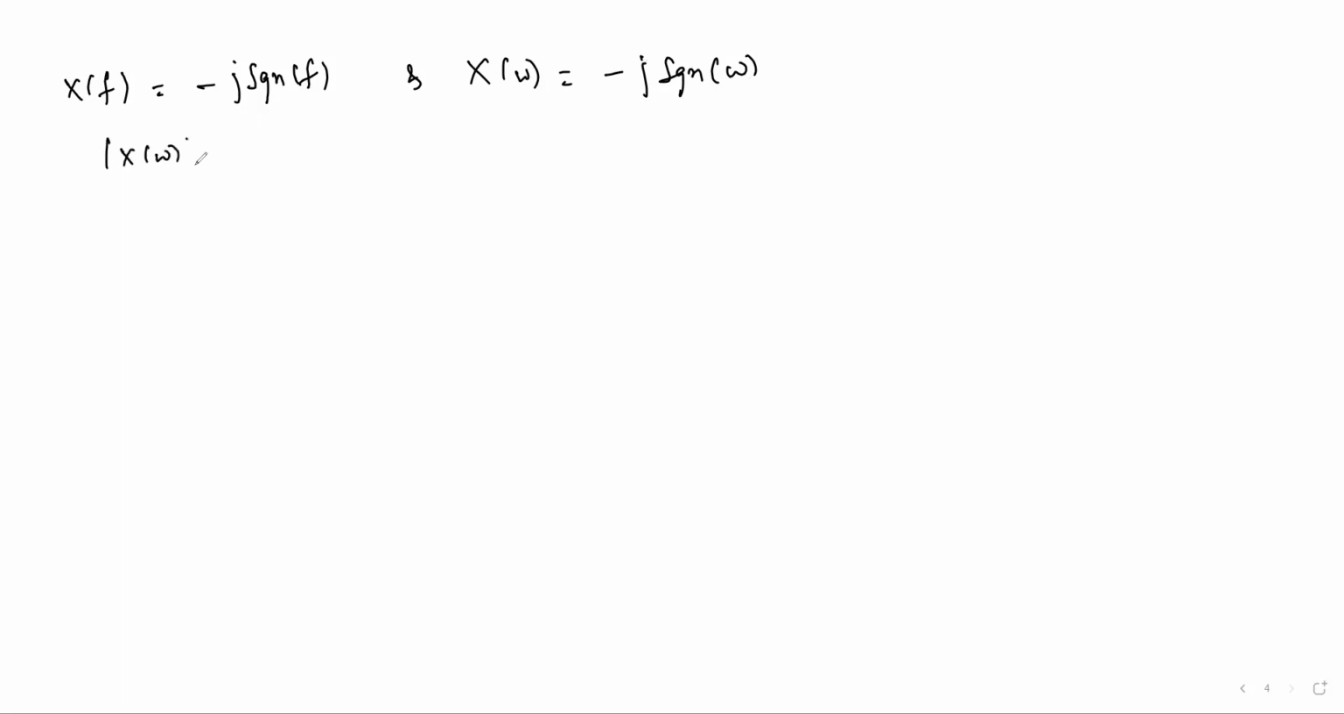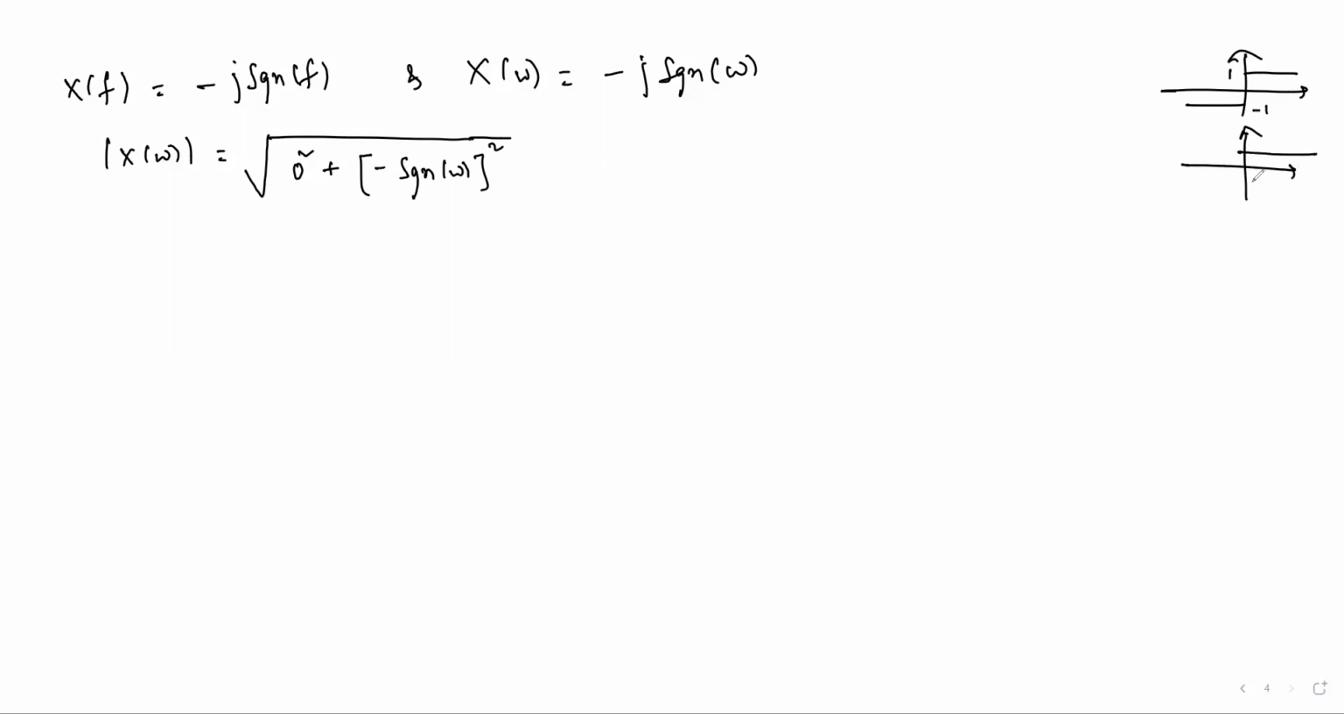What is the magnitude of this X(ω)? Here, the real part is 0, right? Only the imaginary part is there. So square root of the imaginary part, minus signum of omega, whole square. Signum function, if you observe, right side +1, left side -1, whether it may be omega or t, whatever. Signum function is this one. Signum square means it is multiplied with another signum function. What happens here? Left side -1 amplitude, so minus into minus is plus.